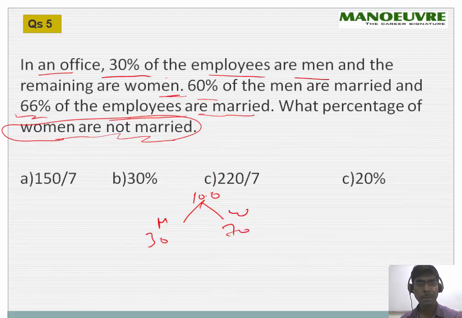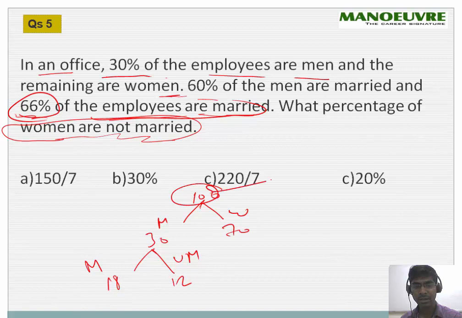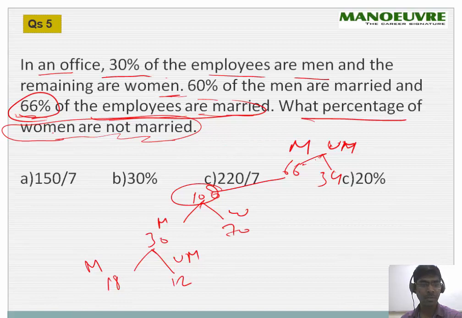Okay, 60% of the men are married. 60% of the men, 60% of 30, which will be 18, will be married. So unmarried will be 12, right? And 66% of the employees are married, which means out of 100, 66 people are married, which means unmarried are 34. 34 are unmarried. Fine. Now the question is what percentage of the women are not married?